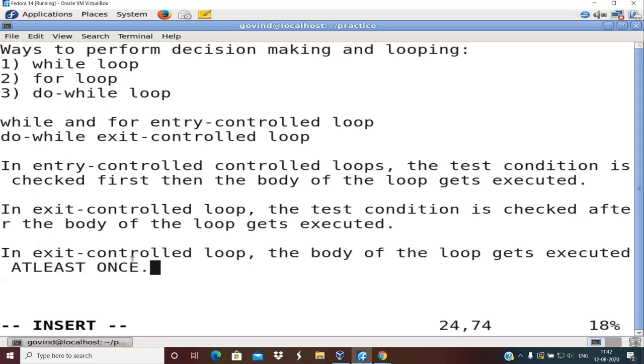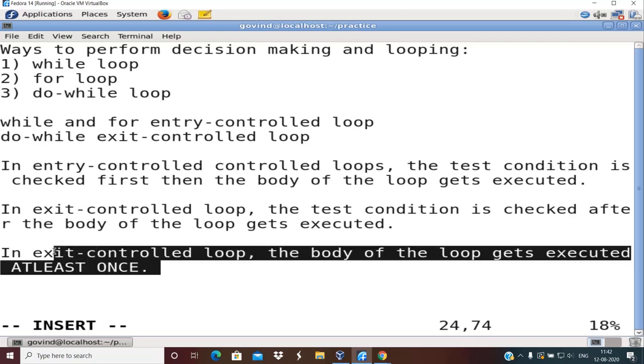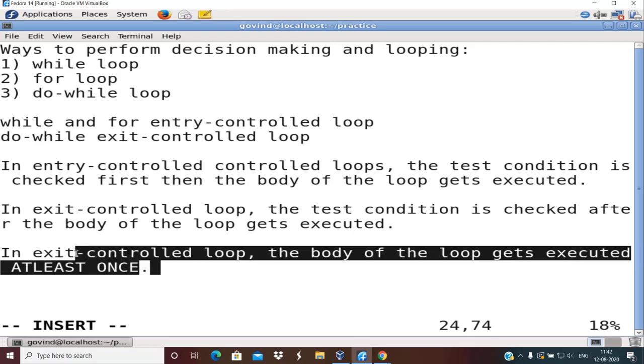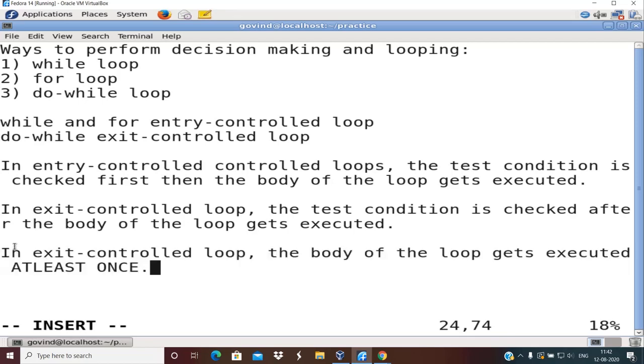In entry control loop, the body of the loop might get executed 0 or more times. 0 means what? No execution at all. Here in exit control loop, irrespective of your test condition, at least once the body of the loop gets executed. So this is another important difference between entry controlled and exit controlled. Any questions at this stage?